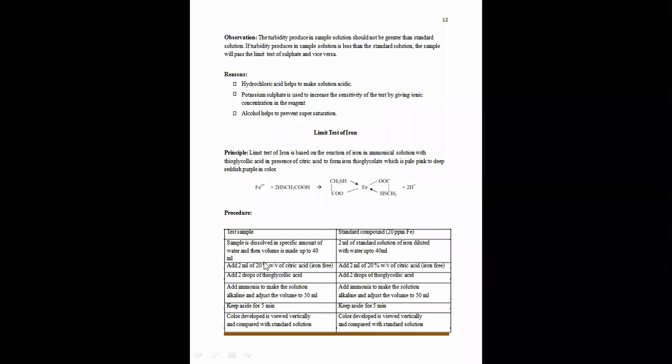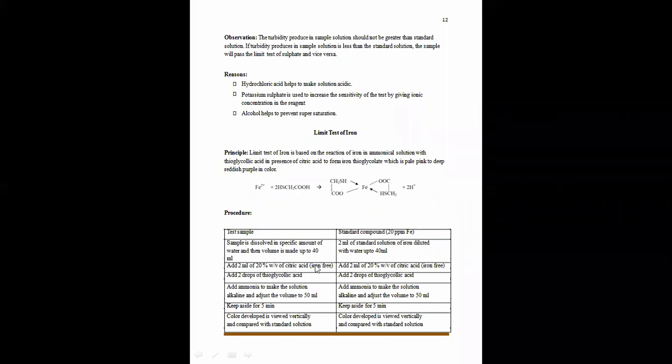And if the reagents used in the limit test of ion contain ion impurity, it will not give the proper color or the proper result. That's why whatever reagents we use here must be totally ion free.